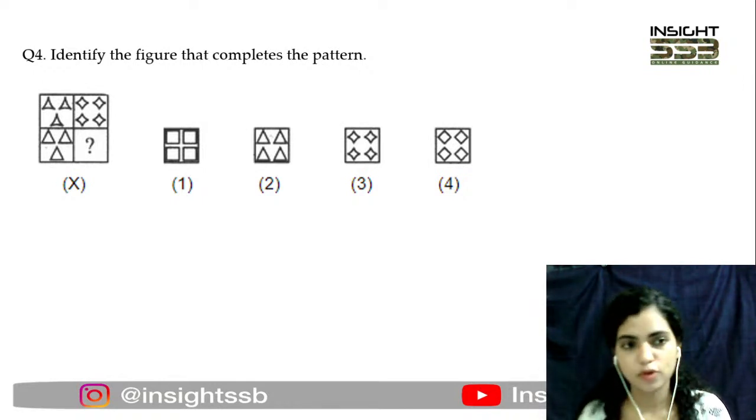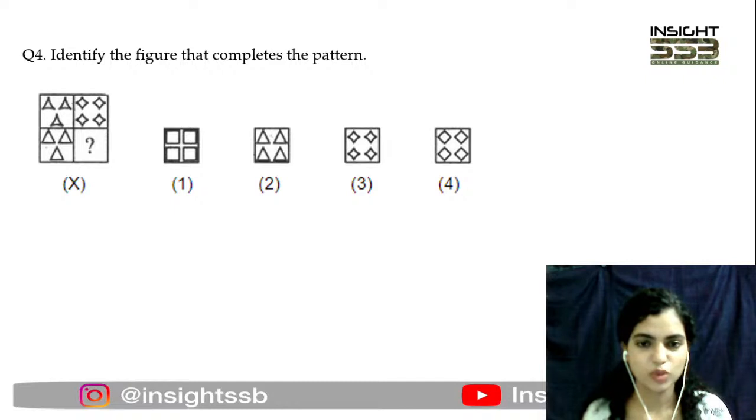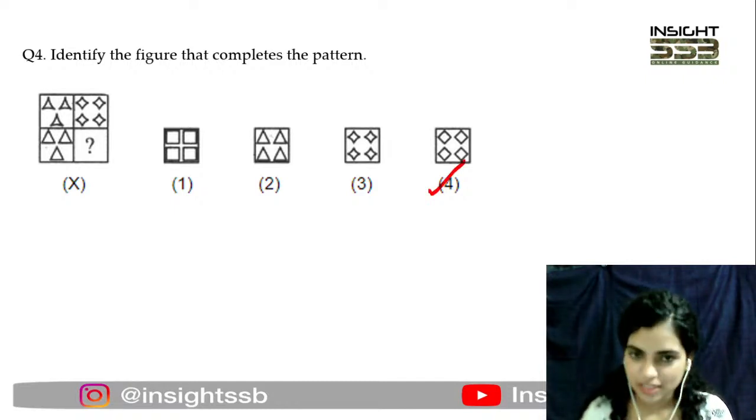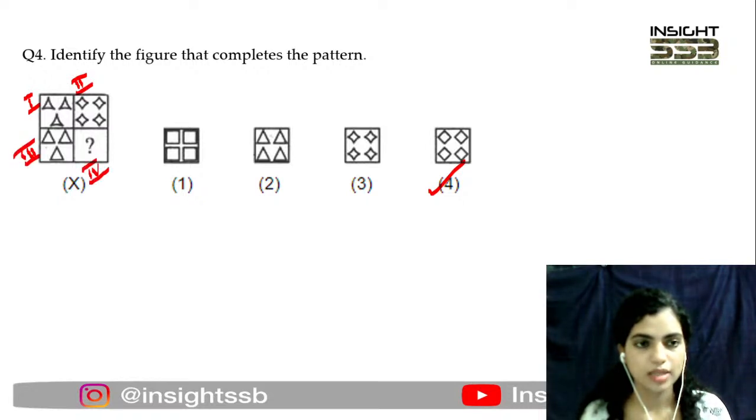Okay, some are saying 4, some are saying 2. And 4 के लिए people are just way too excited, so I'll just have to give it to that. Yes, it is option number 4 here. Why? Now here आपने जब इसको 4 parts में divide किया है, 1, 2, 3 and 4. Now you see in part 1 there are these 3 curved triangles. Part 2 there are 4 curved, these 4 dimension figure basically which has curves in it.